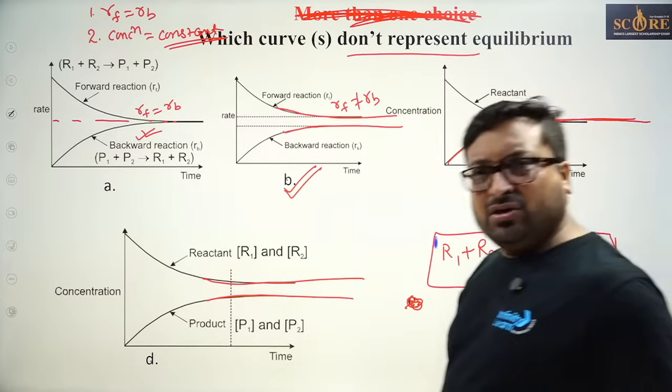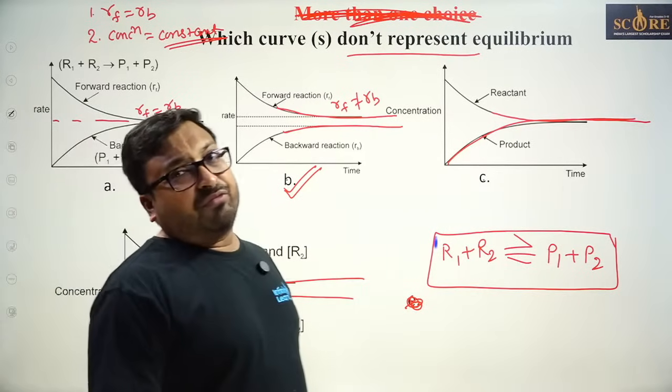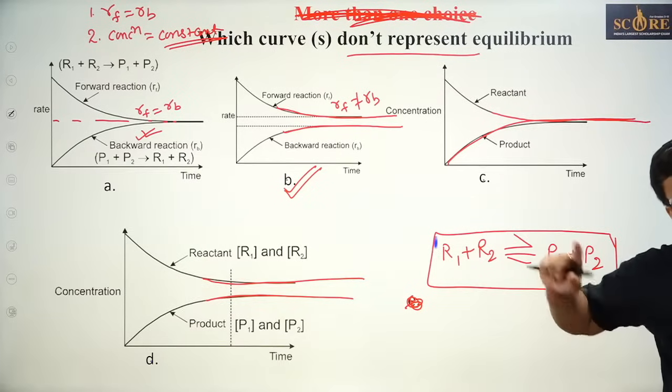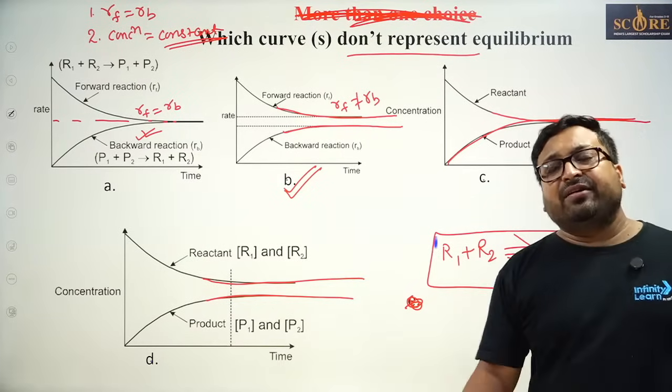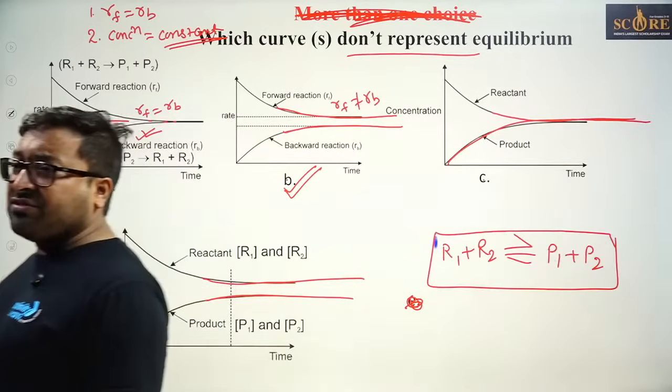Okay, Karthikeya? A silly mistake. A is the prime factor for equilibrium: RF should be equal to RB. And the same question I have asked in a very different manner in the next class. Next question. Karthikeya, you realized where you committed the mistake?